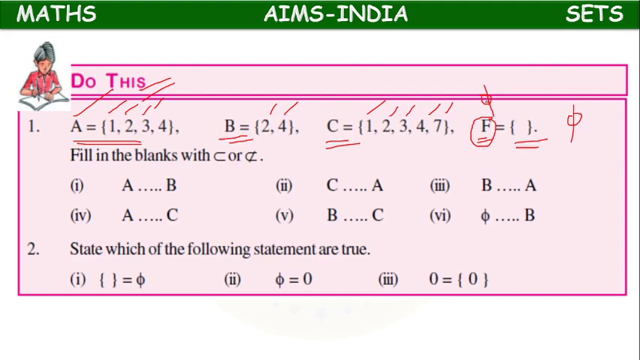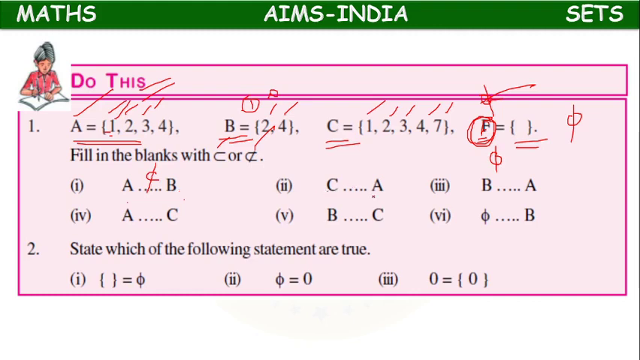Sometimes while printing books, the symbols will change. Actually, in the printing press the symbols will change. It may be phi, but they have given F. Okay, you can change it to phi. Fill in the blanks with subset or not subset. A is a subset of B? Wrong, because in A we have 1, but there is no 1 in B. So A is not a subset of B.